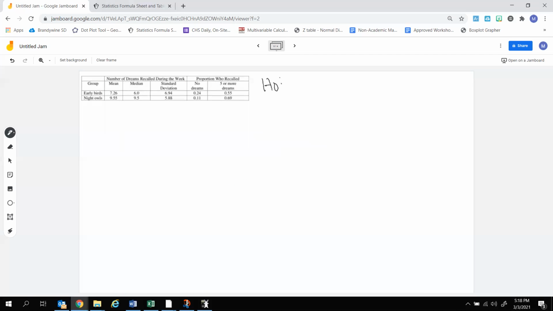So, first, I like to do this. The mean of night owls is the same as early birds. That's what's assumed to be true. The alternate: the mean of night owls is greater than the mean of early birds.